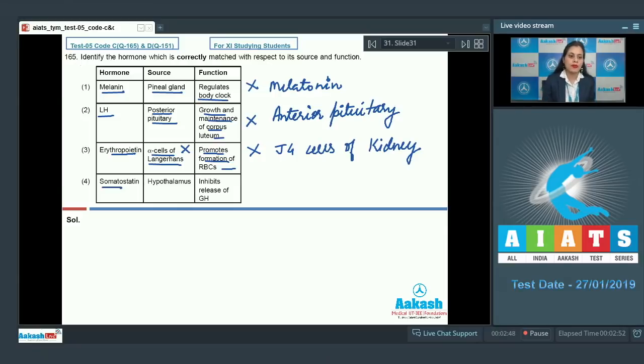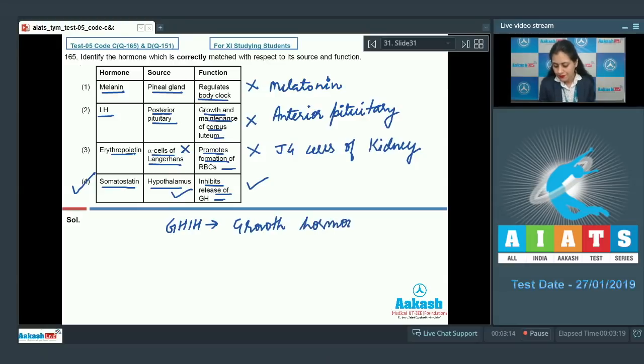The last match given is somatostatin, source hypothalamus, function inhibits release of GH. And as it is a correct match, so this is a correct answer to our question. Somatostatin, which is released from hypothalamus, is also known as GHIH, represented as growth hormone inhibitory hormone, and it inhibits the release of GH. So the correct answer to this question is option number 4. Let's proceed to the next question.